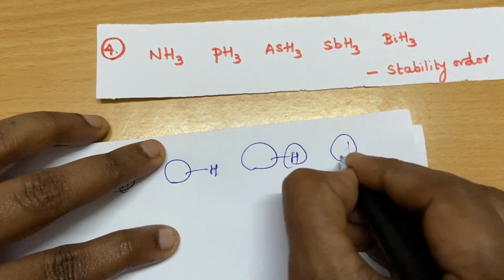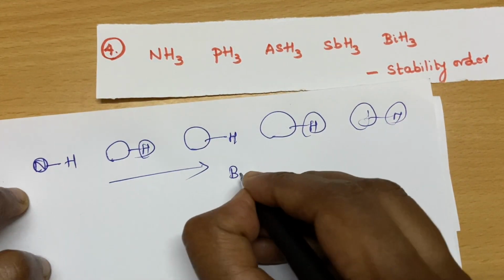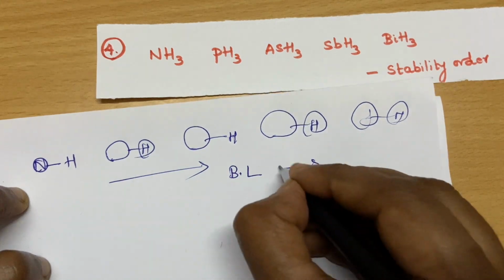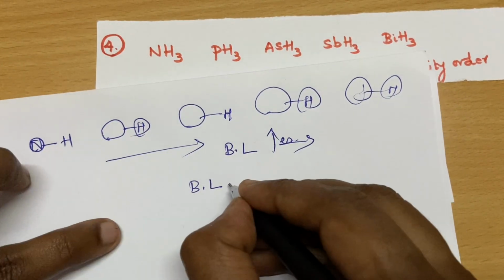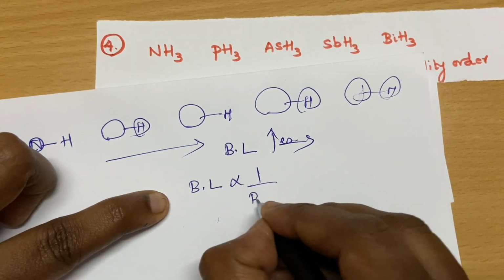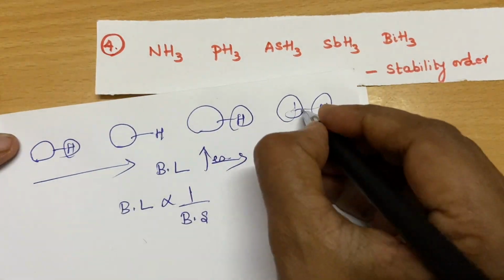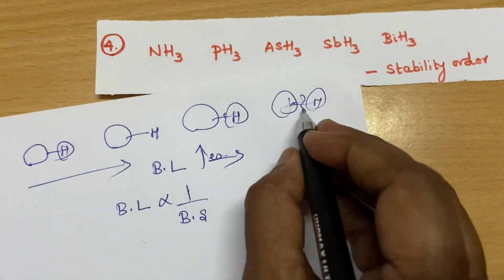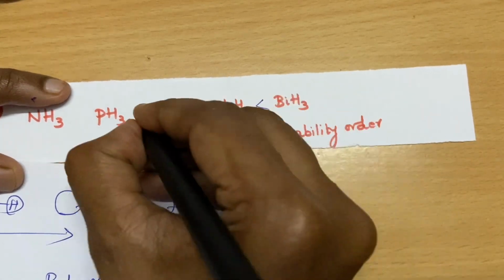So the size increases in this order, and the bond length also increases. Bond length is inversely proportional to bond strength. When the bond length is more, the bond strength is weak, so it can be easily broken. So the stability order is this one.